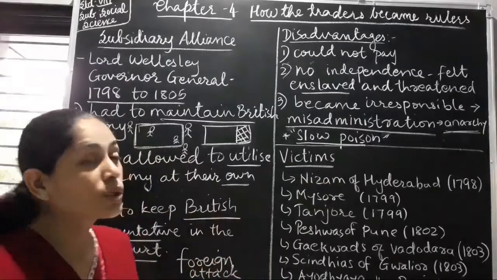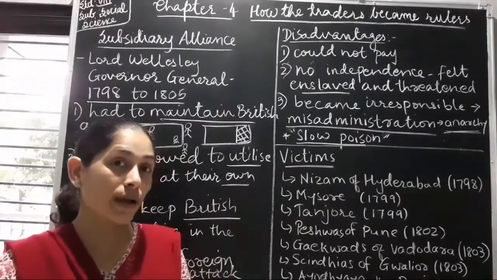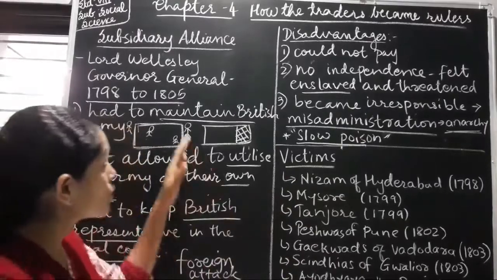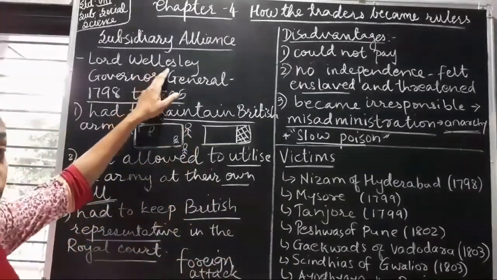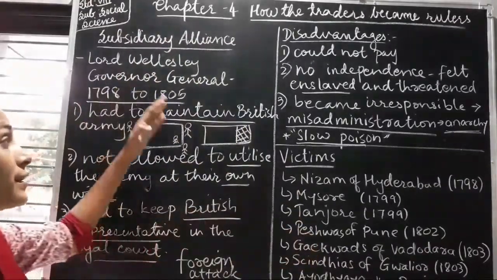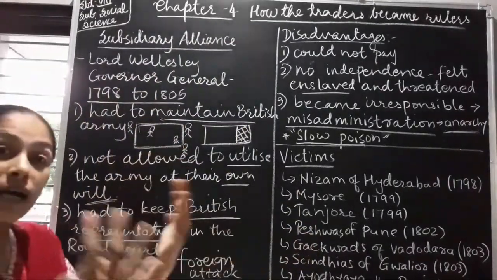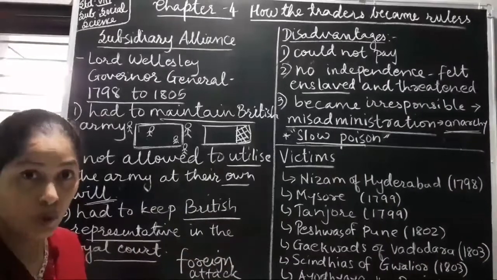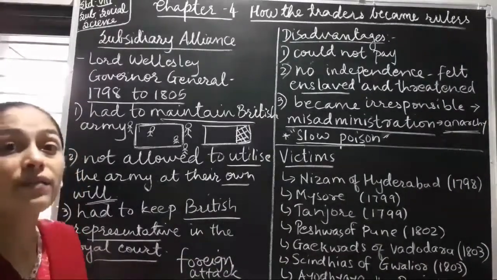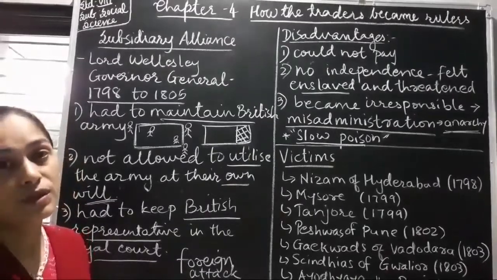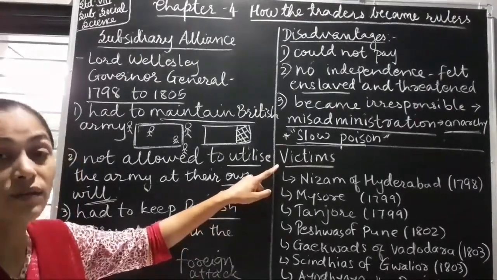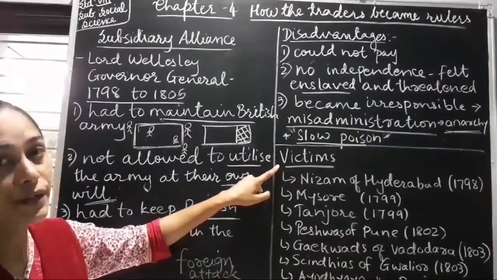Now let us go through the victims of subsidiary alliance. Victims यानी क्या? Victims यानी शिकार बन जाना. जो subsidiary alliance लॉर्ड वेलेस्ले लेकर आए थे, जो उनके फायदे के लिए थी, पर हमारे इंडियन रूलर्स को लगा कि ये इसमें सारा फायदा हमारा होगा. Okay, and they started joining it. Okay, but actually they were victims of this subsidiary alliance. Okay, इसलिए हम उनको कहते हैं कि वो शिकार हो गए इसका. They were trapped with this subsidiary alliance.